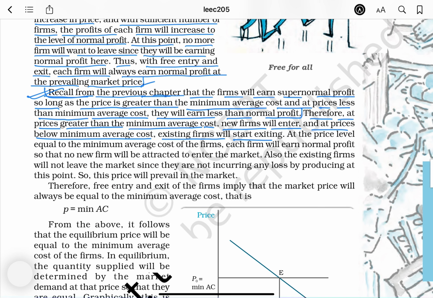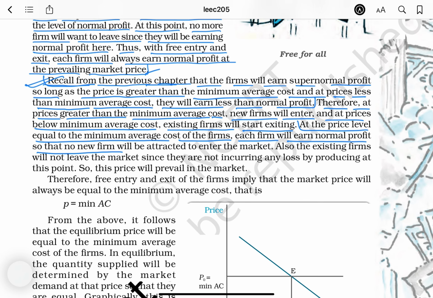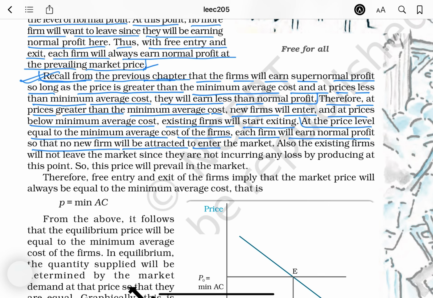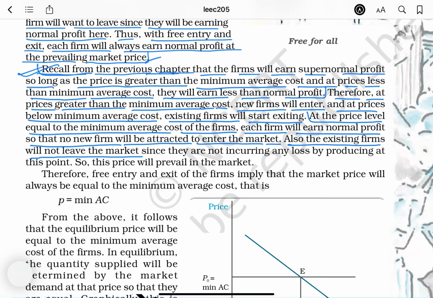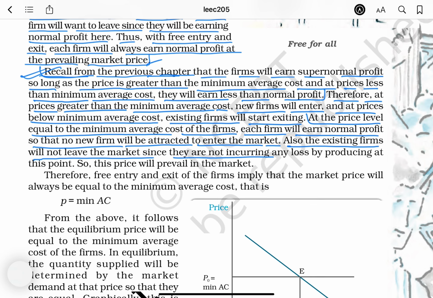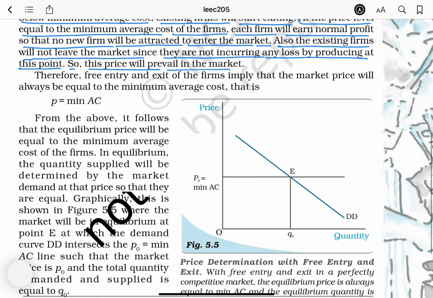existing firms will start exiting. At the price level equal to the minimum average cost of the firms, each firm will earn normal profit so that no new firm will be attracted to enter the market. Also, the existing firms will not leave the market since they are not incurring any loss by producing at this point. So, this price will prevail in the market.